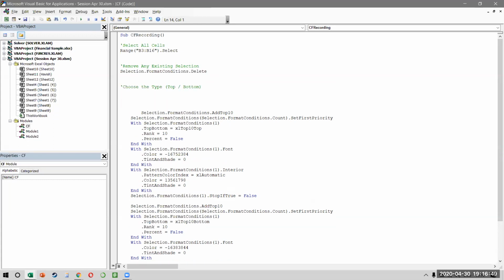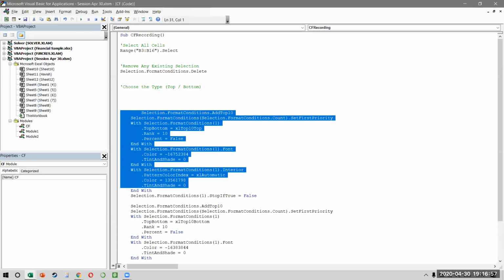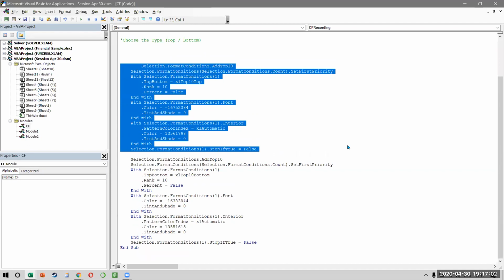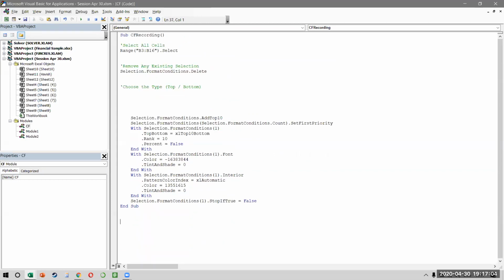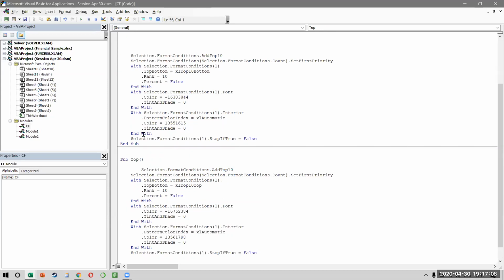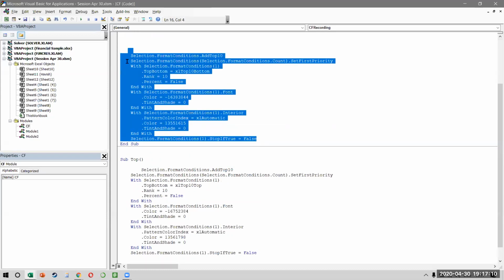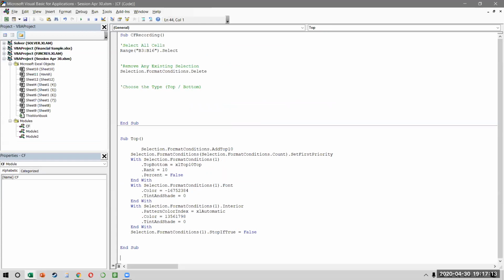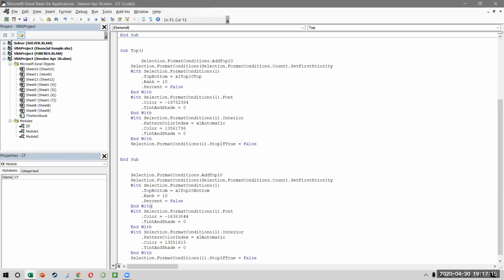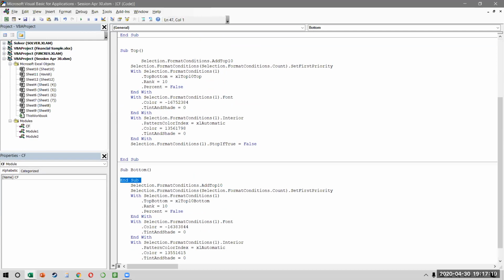So I'll teach you something new now, something we haven't done yesterday: how to write an if statement. First, my top 10, this entire thing, I'm going to cut and put in a different module called Sub Top. Then I'm choosing the rest and I'm going to cut and put this in another module called Sub Bottom.